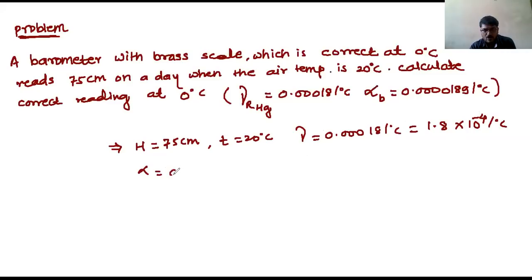So alpha is equal to 0.0000189 per degree Celsius, which is equal to 1.89 into 10 to the power minus 5, 1 2 3 4 5, check, per degree Celsius, isn't it? And now you have to find H naught.